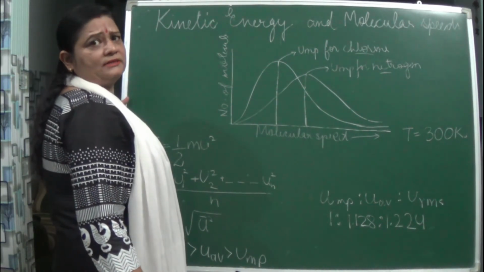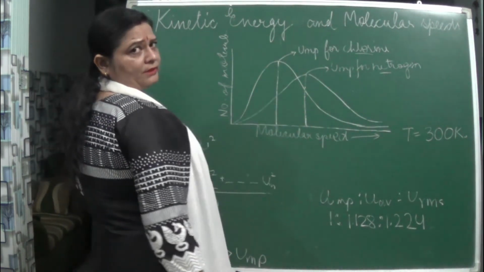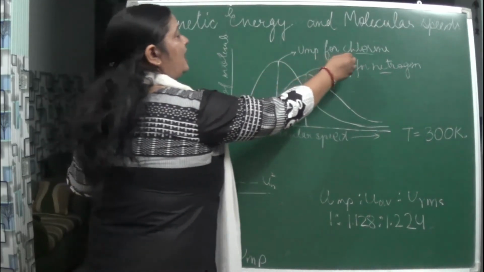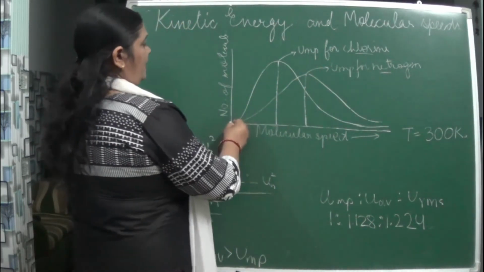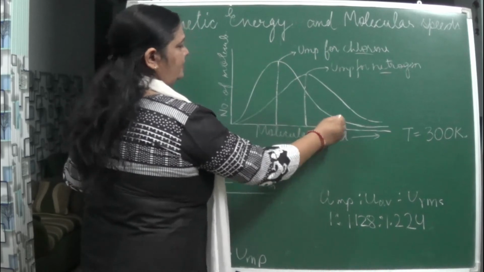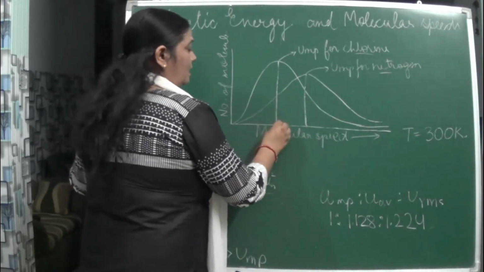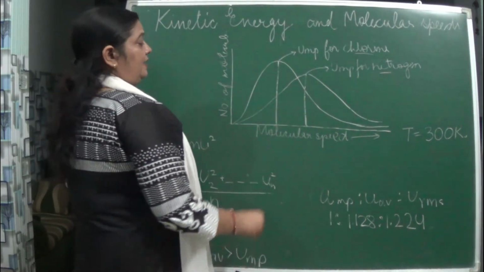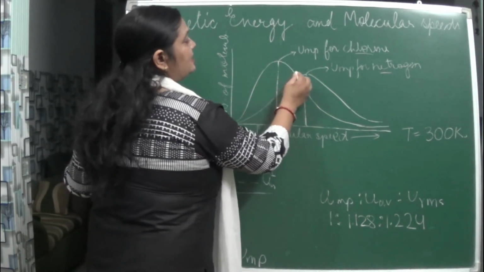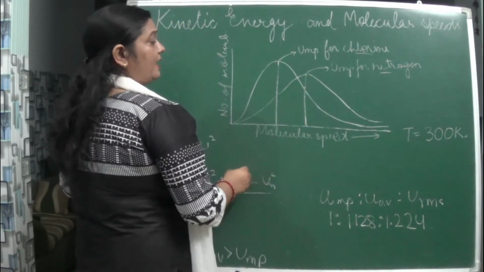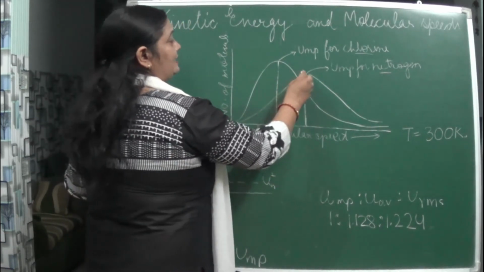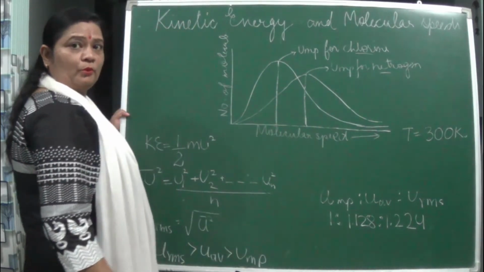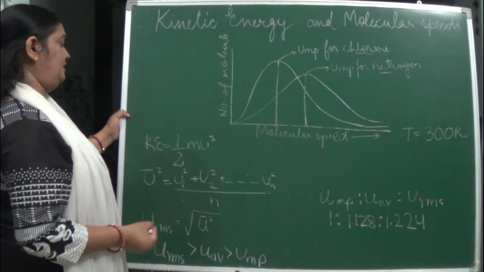Whose molecular mass is more? Obviously chlorine. The gas with the higher molecular mass attains a greater height with a low speed, but if the molecular mass is less, it attains a lower height with more speed.